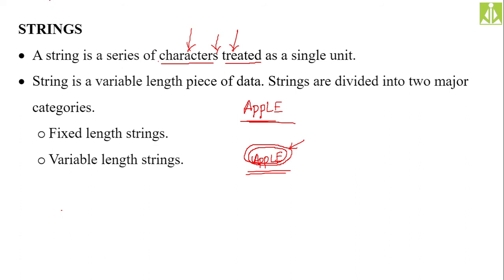Okay, so fixed length and variable length strings are two forms, or two categories, of strings we have in C language. Fixed length strings are those where the size of the string will be known in advance, and variable length strings are those where the size of the string is not known in advance.